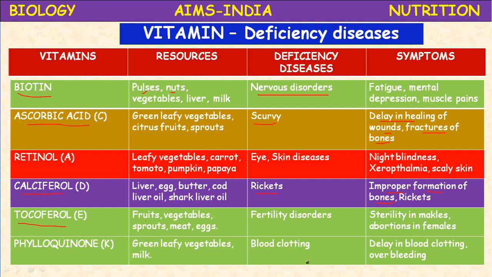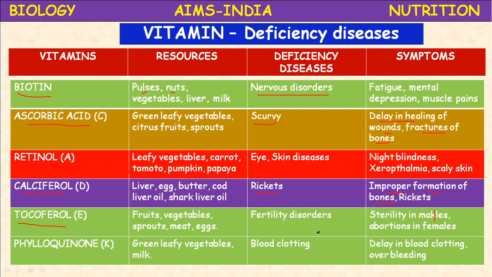Its deficiency leads to fertility disorders also. Fertility disorders means problems related to the reproductive system: sterility in males and abortions in females. These are the symptoms of fertility disorders. That's why tocopherol is also called the anti-sterility vitamin. Every vitamin has its own name. Anti-scurvy vitamin, vitamin C.